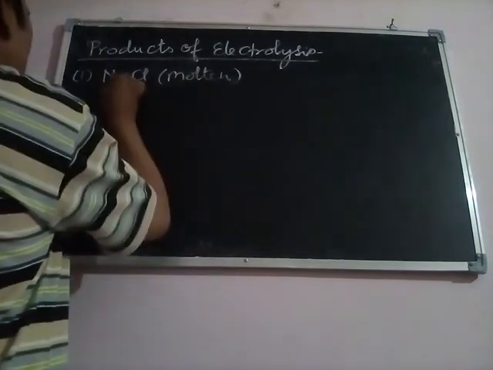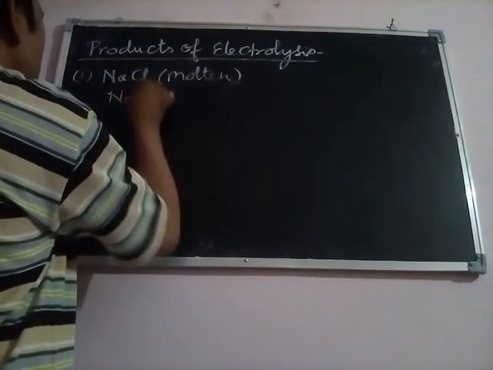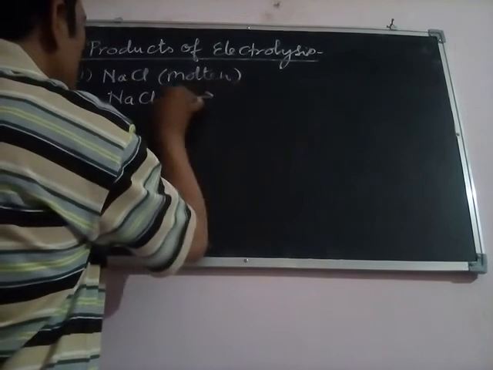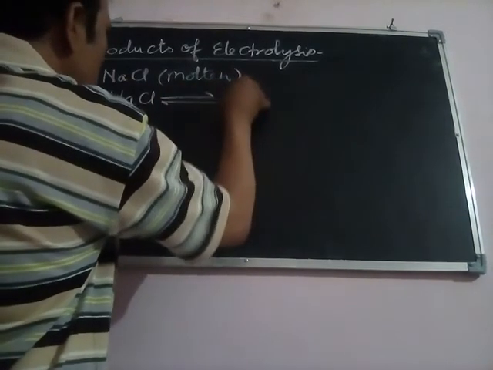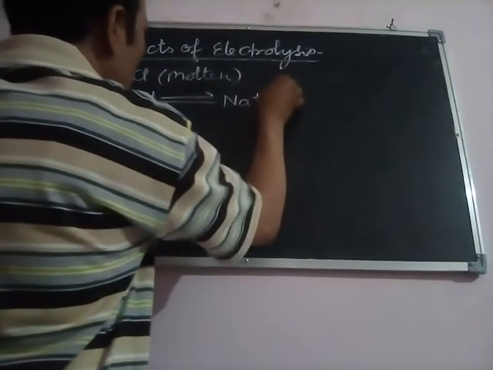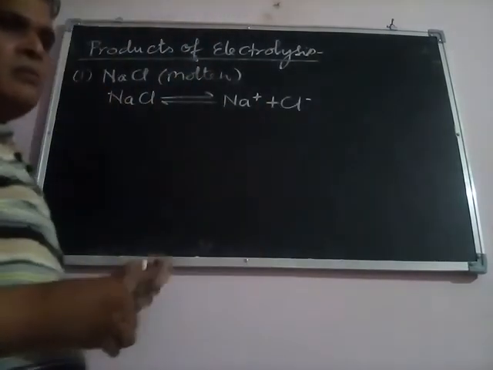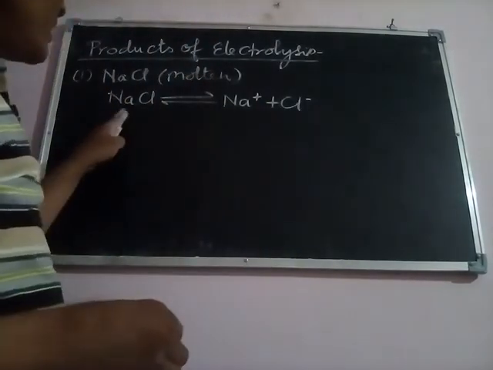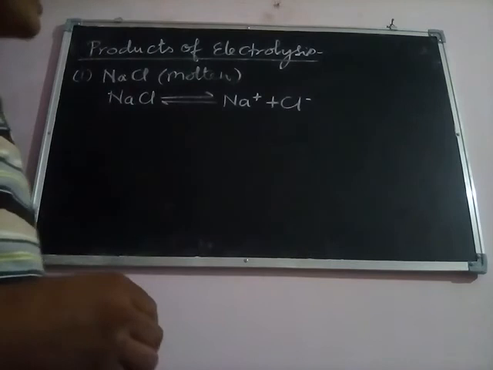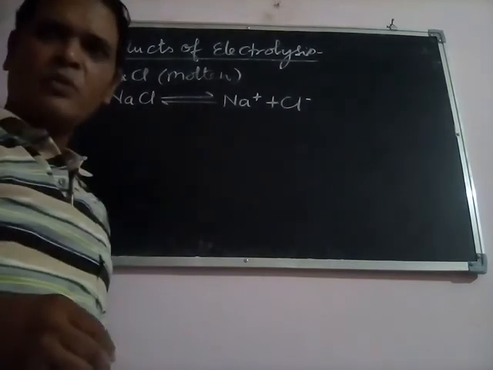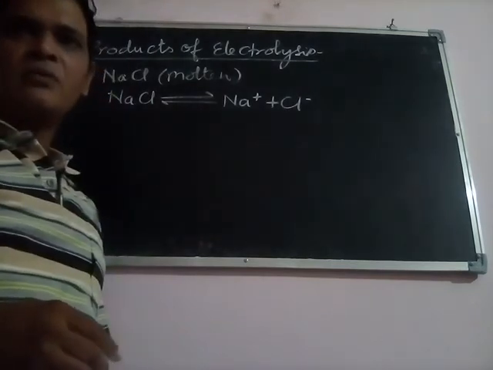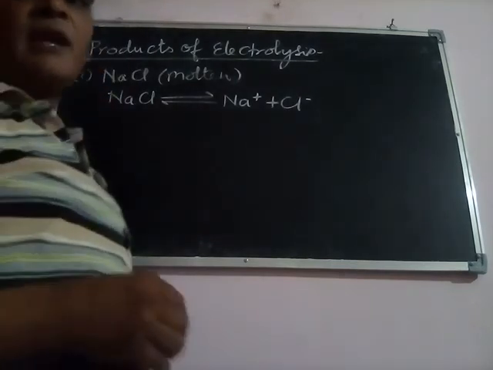In that molten NaCl, NaCl will give us two types of ions, Na positive ion, and it will provide us the Cl negative ion. Now, you know very well, in an electrolytic cell there are two types of electrodes, anode and cathode. So what kind of reaction will take place at anode?